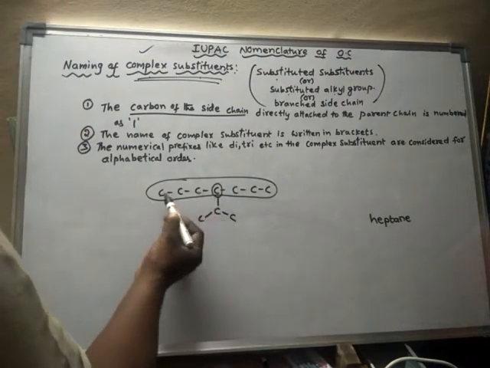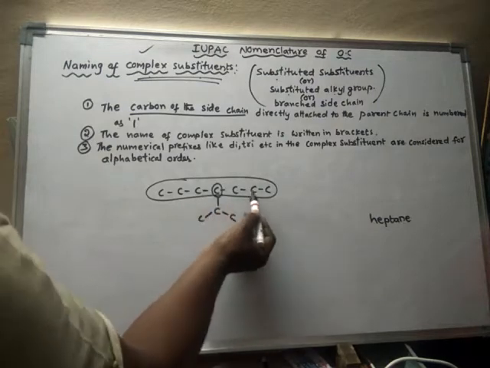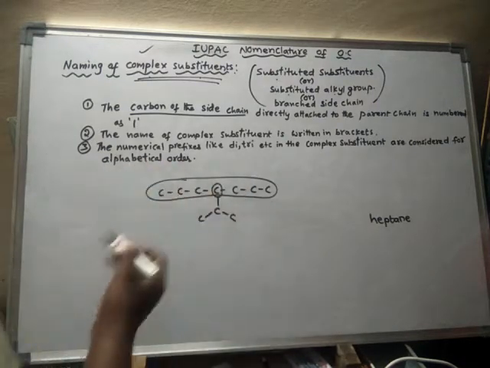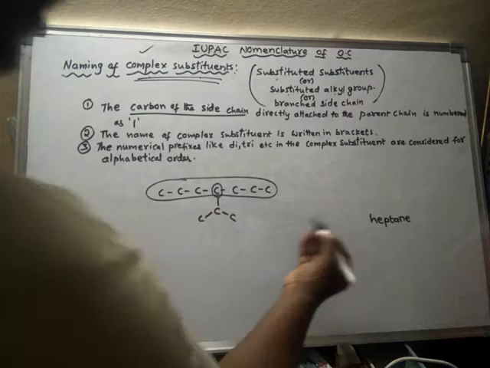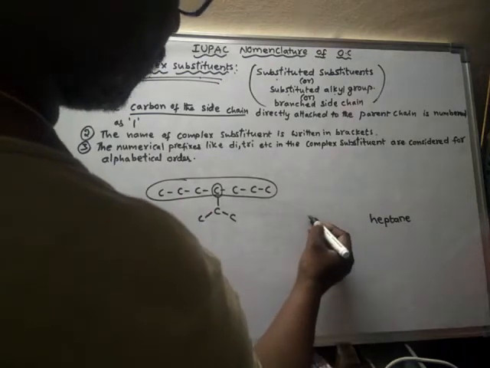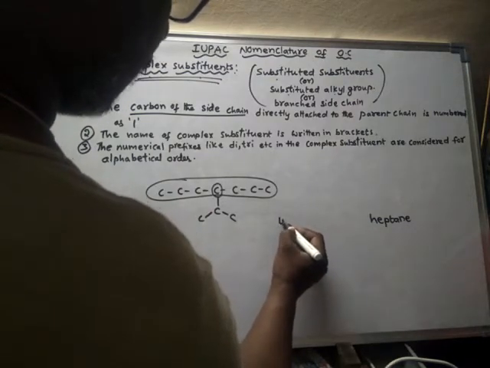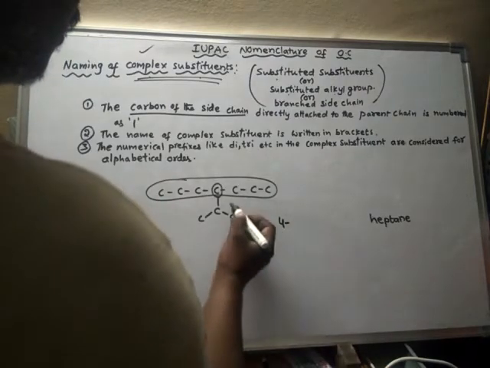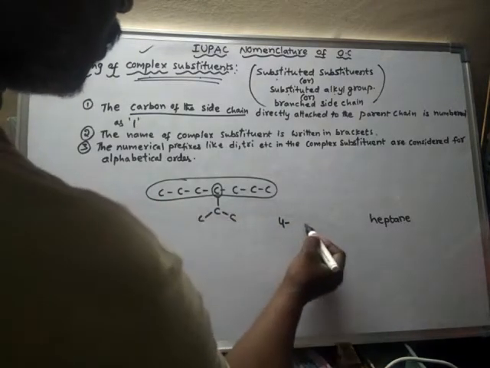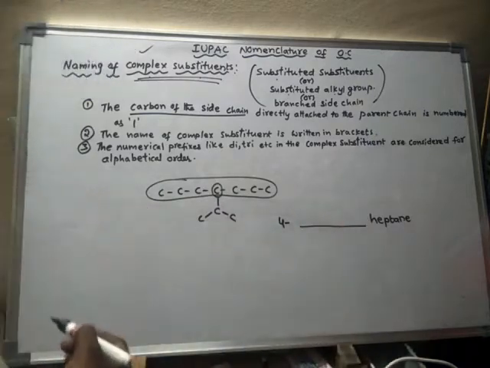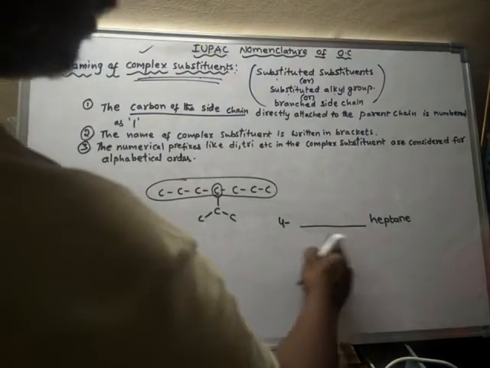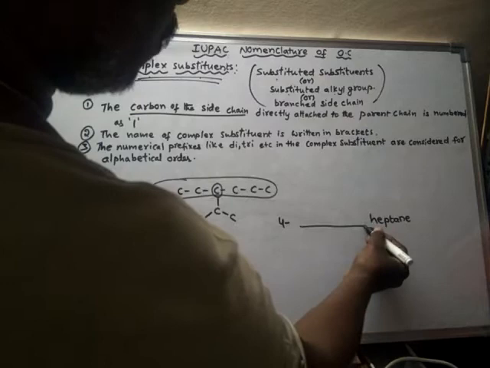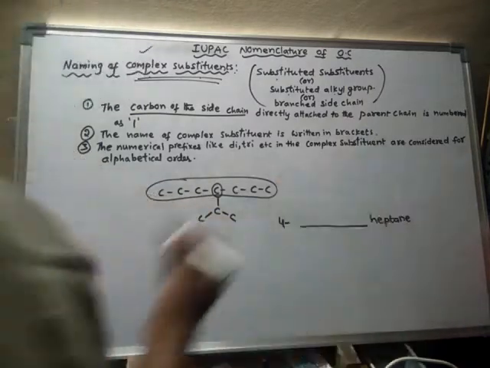Which carbon? 1, 2, 3, 4. That means on the fourth carbon there is a substitution. So generally we will write the locant carbon, hyphen, and here the name of the substituent should be written, and it should precede the parent name.